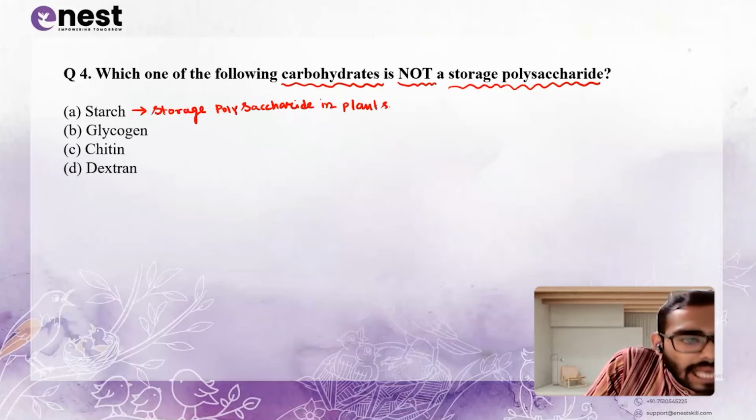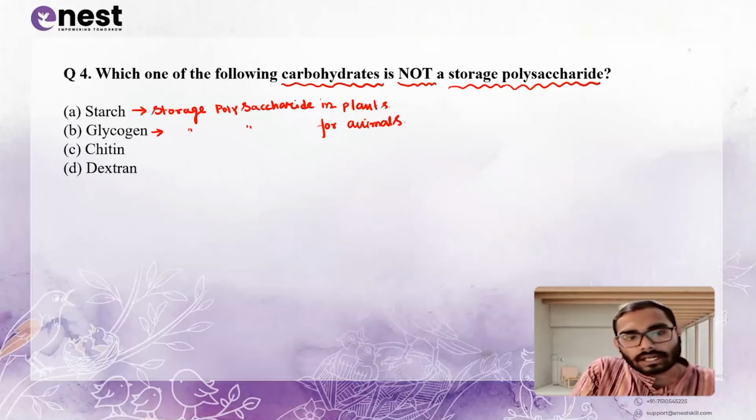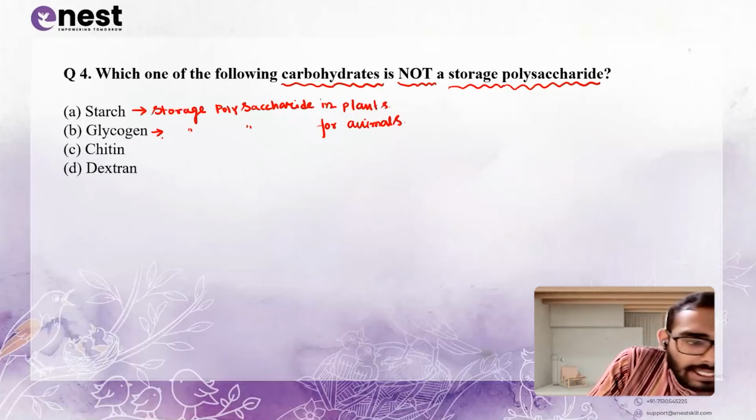Okay. Second is glycogen. Similarly, storage polysaccharide for animals. Third is chitin. Chitin is not a storage polysaccharide. Okay. It's a structural polysaccharide.